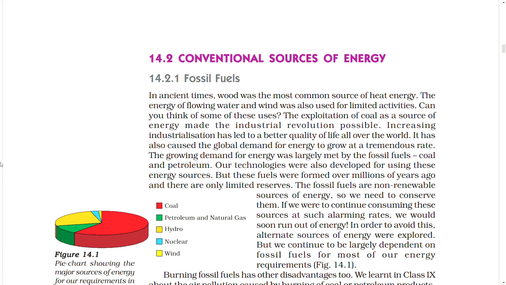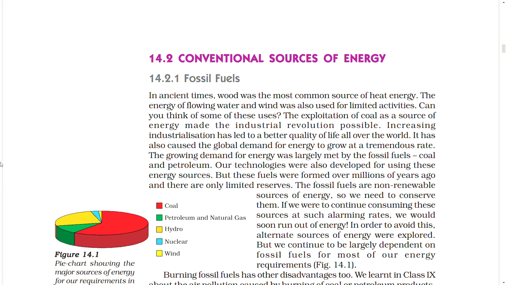The exploitation of coal as a source of energy made the Industrial Revolution possible. Increasing industrialization has led to a better quality of life all over the world. It has also caused the global demand for energy to grow at a tremendous rate. The growing demand for energy was largely met by the fossil fuels, coal and petroleum. Our technologies were also developed for using these energy sources.